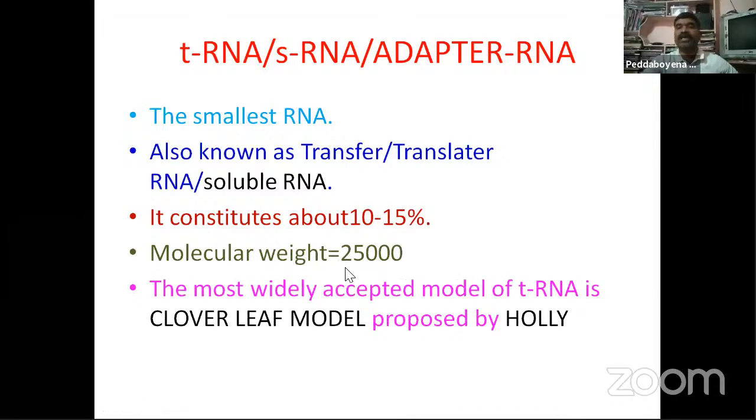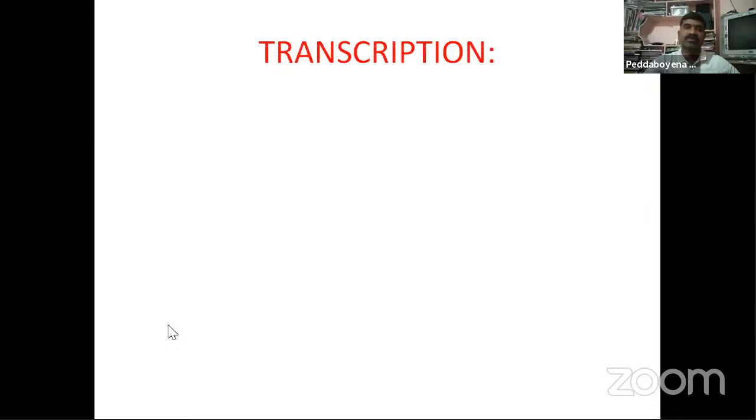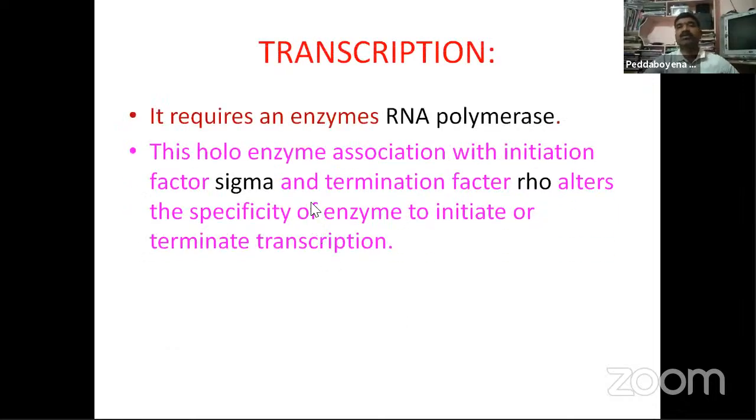The most widely accepted model of tRNA is very important: the clover leaf model, proposed by Holley. So tRNA is very important here, the smallest RNA, transfer or translator RNA. And transcription: in transcription, it requires an enzyme called RNA polymerase.